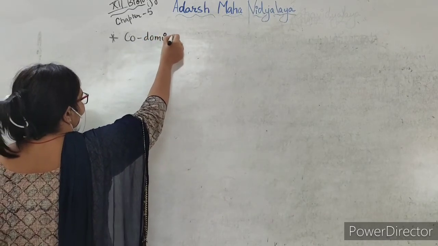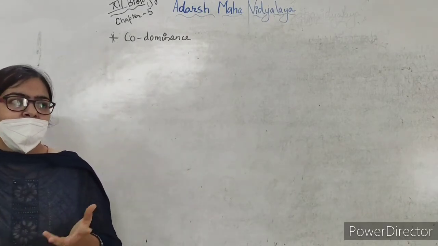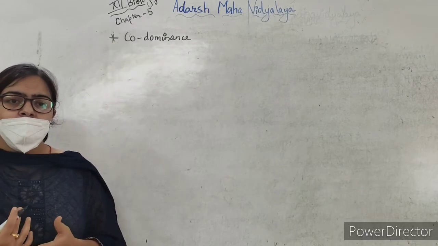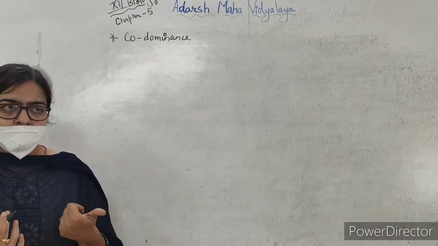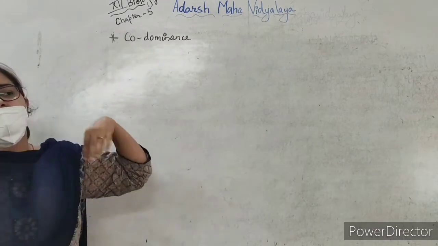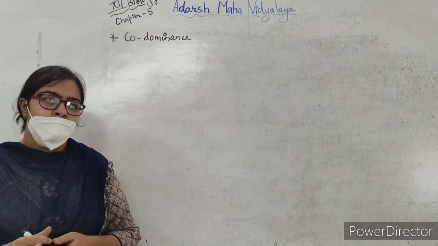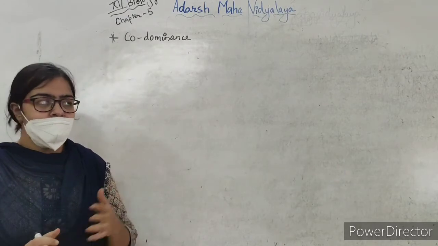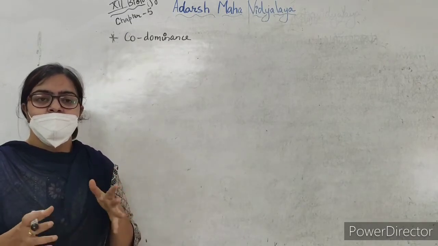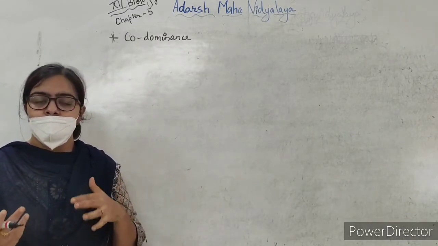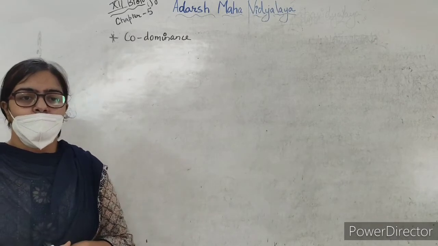Co-dominance. So when we saw F1, it resembled either of the two parents. That was dominance, that is the tall plant was seen in the F1 generation when we did the monohybrid cross with plants that were tall and dwarf. Or in between, that is the incomplete dominance, as we saw in snapdragon, that the plants which we obtained in the F1 generation were pink, that is it was an intermediate between the two plants. So we saw dominance and we also saw incomplete dominance.